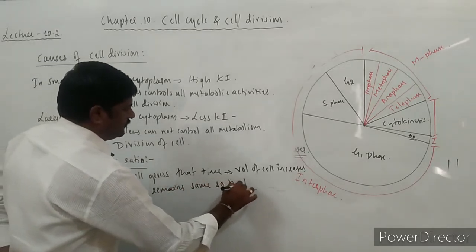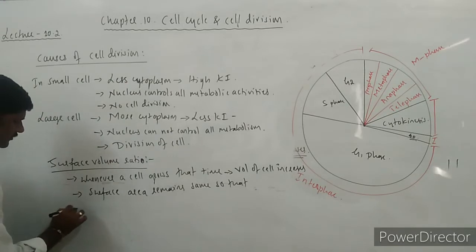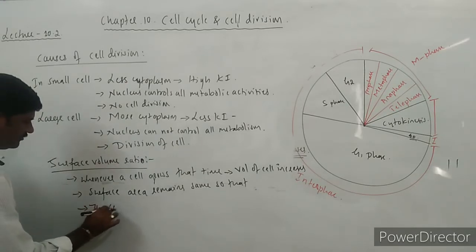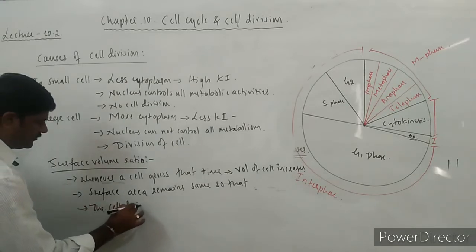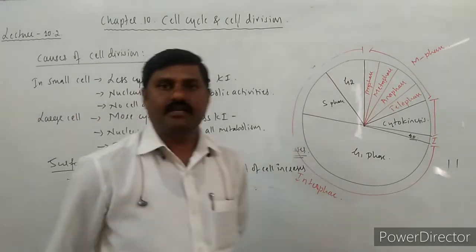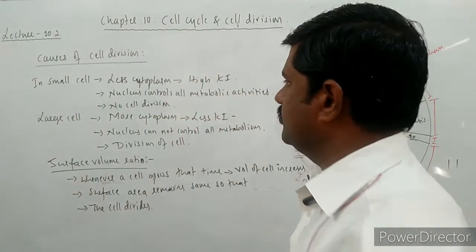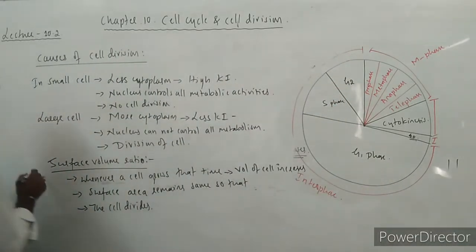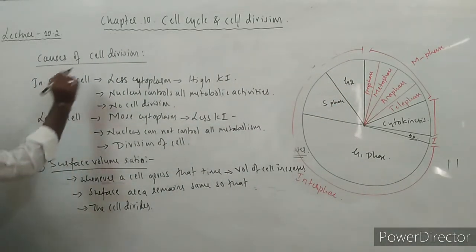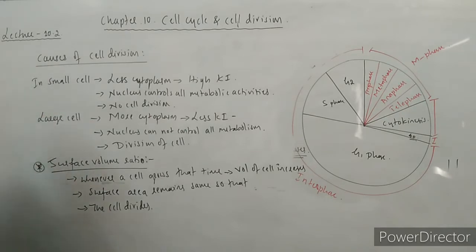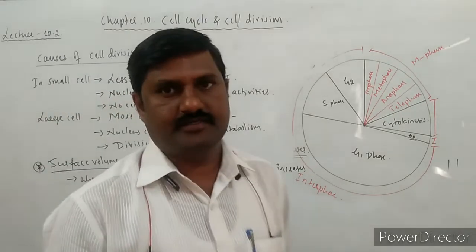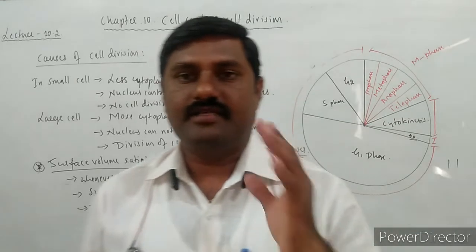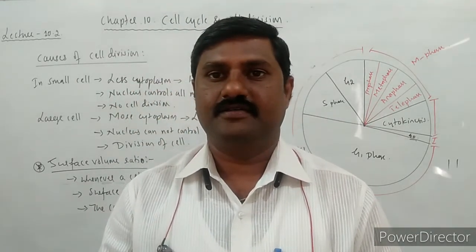So what happens? The cell divides. This is also one more cause for cell division. Surface volume ratio is also one cause, and other causes, mitogens. So all these are the causes of cell division.